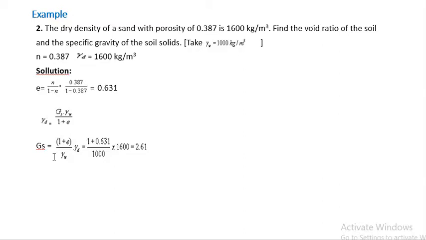So they have given you porosity and gamma d. By porosity we can find void ratio. The formula is e is equal to n by 1 - n. Here we get e is equal to 0.631, and the gamma d formula is Gs into gamma w by 1 + e. So by this formula, Gs will be (1 + e) by gamma w into gamma d. If we put the value, then we will get specific gravity 2.61.